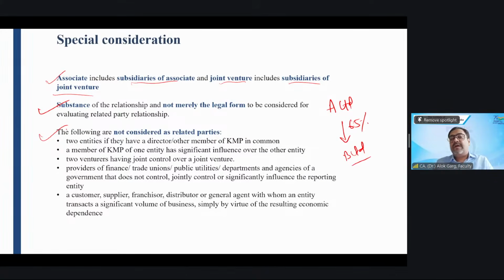If Mr. Ram has a significant influence over AG Limited, and Mr. Ram is a KMP of BG Limited, will AG and BG be related parties? The answer is no. If a person or an entity has a significant influence over another entity, and this person or entity is a KMP of the other entity, these two entities will not become related parties. We discussed this. Next, two venturers having joint control over a joint venture. Very important, and here people make a mistake. This is point number 3.